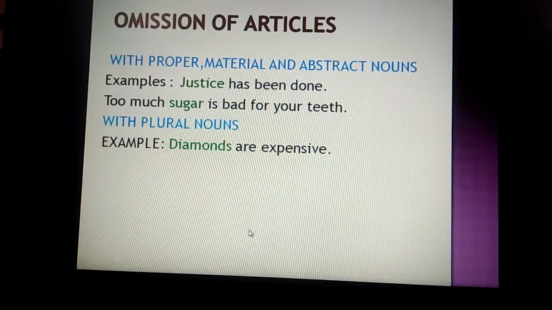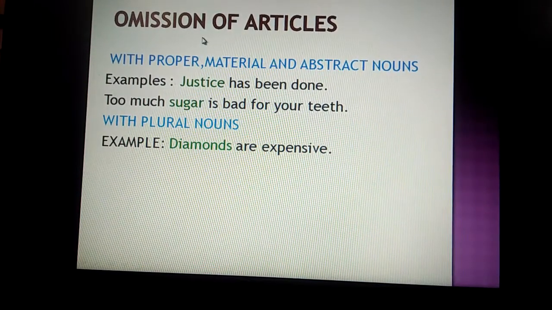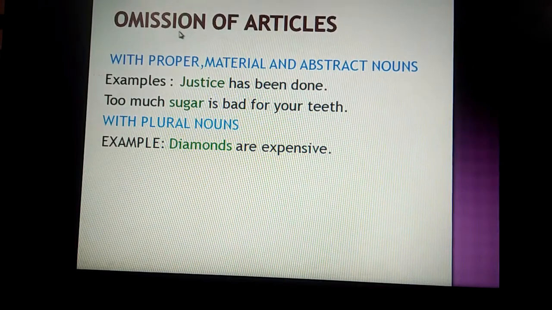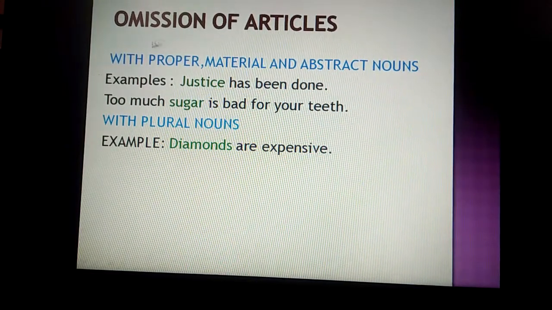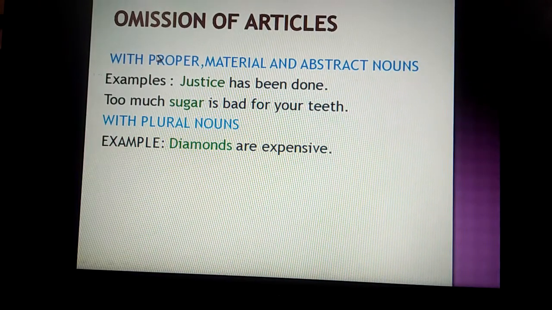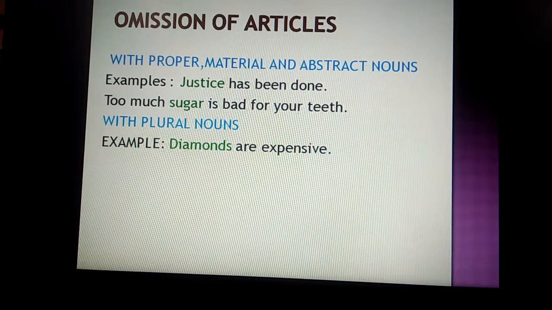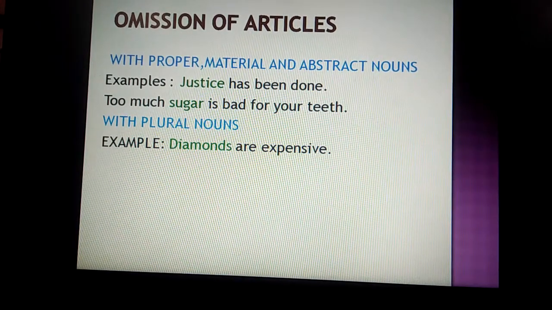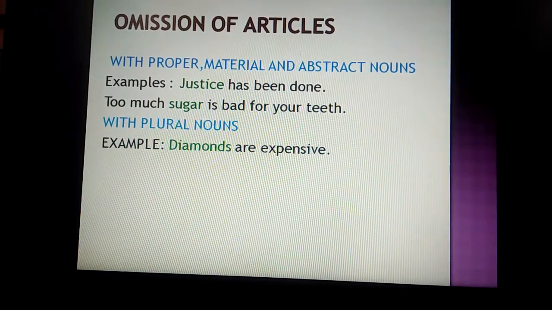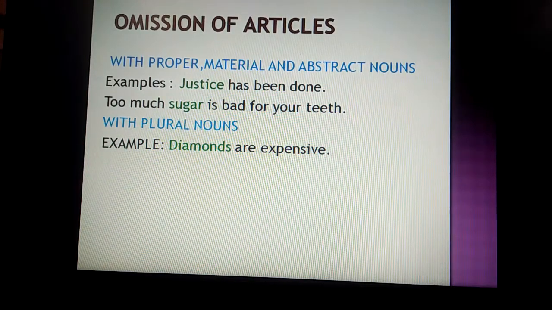We can now come to the next part, that is omission of articles, where we do not use any article. With a proper noun we never use any article. For example, your names are proper nouns, so you never use before your name any article, a, an or the. In the same way, before a material noun also we do not use articles.